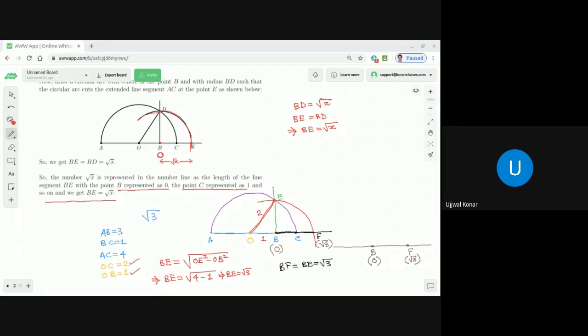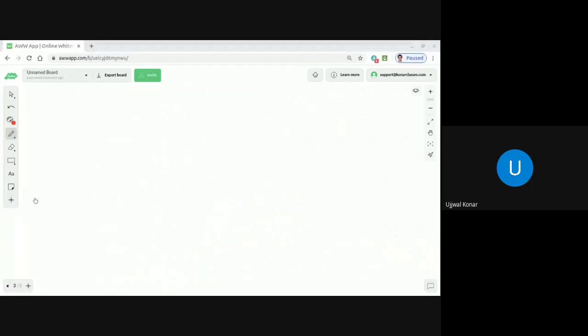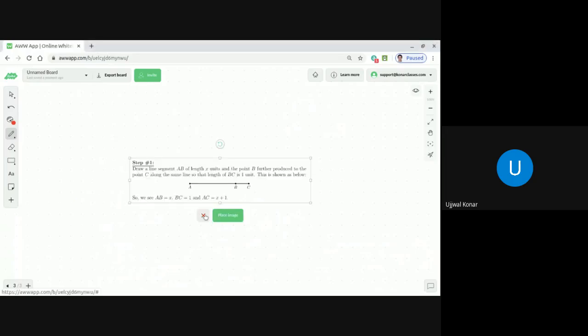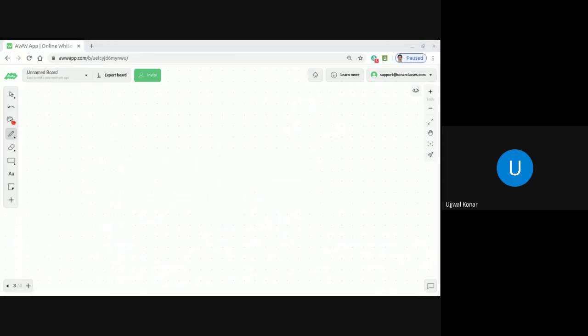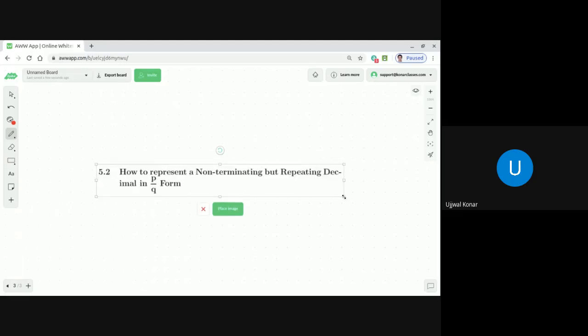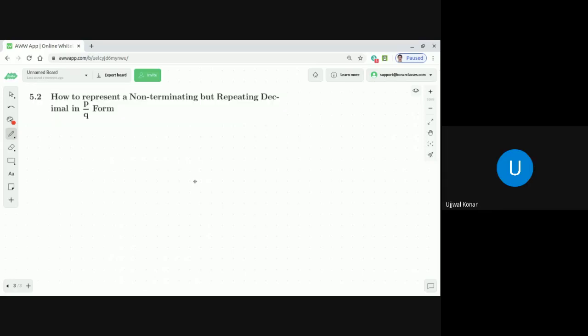Suppose a number is given to us as 0.583333, like that, it is continuing. How to represent it in the form P by Q? Let me give it on a new page and let me explain. Dear students, are you able to view the screen very clearly? Yes, sir. Okay.